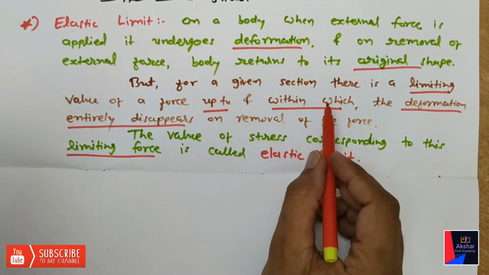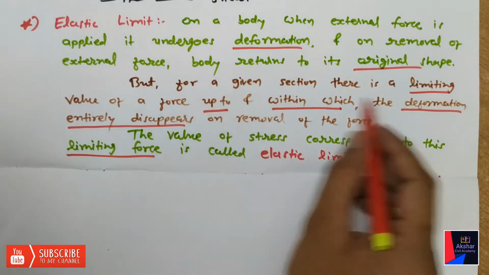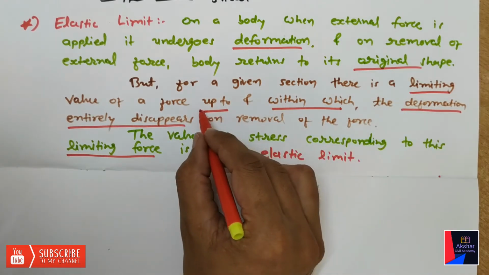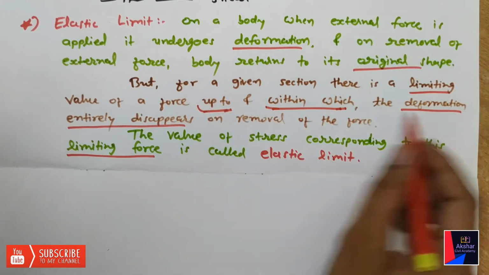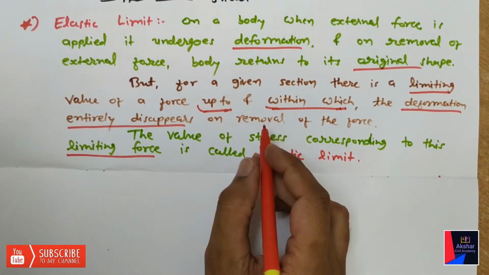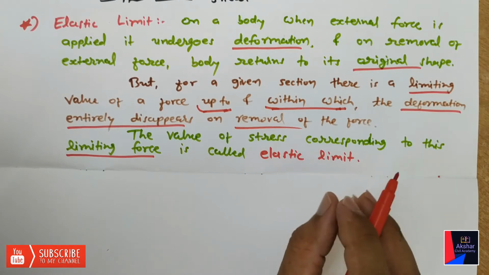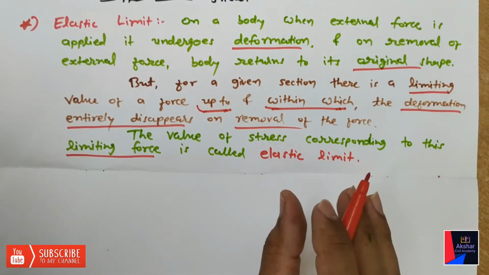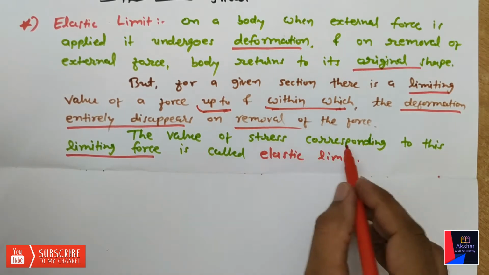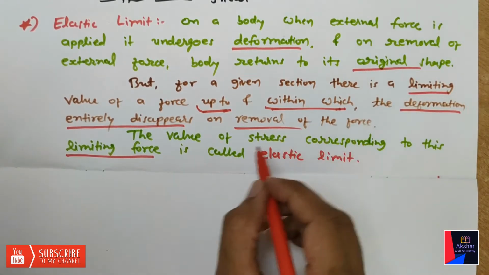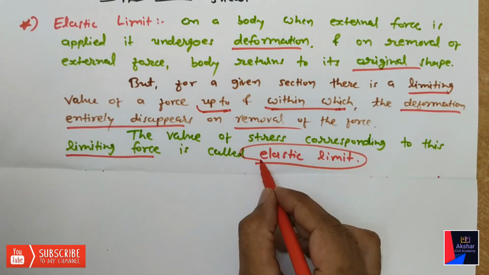But for a given section, there is a limiting value of a force, up to that force and within that force, the deformation entirely disappears on removal of the force. The value of stress corresponding to this limiting force is called elastic limit. Clear?